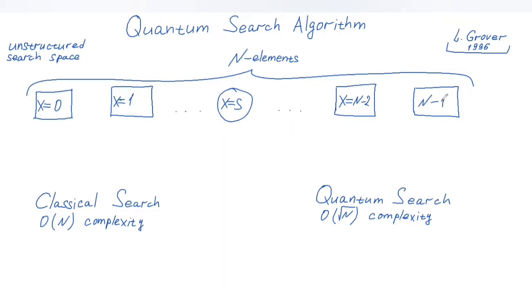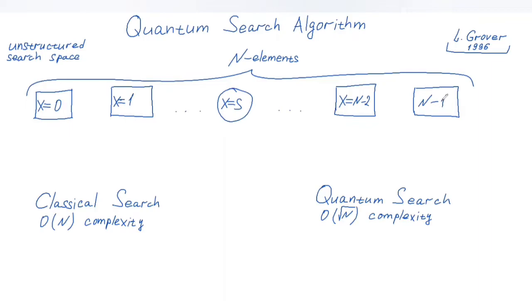Surprisingly, the quantum search algorithm has complexity which is only square root of n. So the number of times we need to examine the search space in quantum search algorithm grows only as square root of n with the growing number of elements. The computational advantage due to this square root of n factor can be significant.